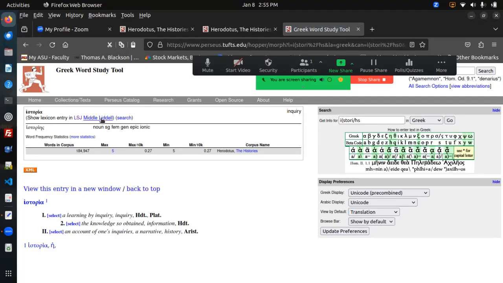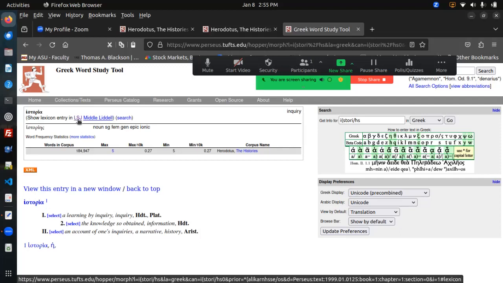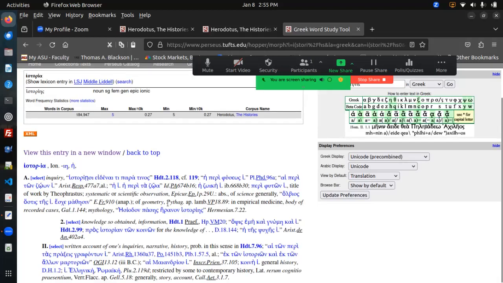So if we click on the smaller one, we just get quickly that a historia is an instance of learning by inquiry. Not that that's super helpful. We'll talk about what it really means in a minute. If we click on the bigger entry, we get a lot of references to Greek literature. In particular, here's one to Herodotus, here is the one we are currently looking at, the first sentence in Herodotus.